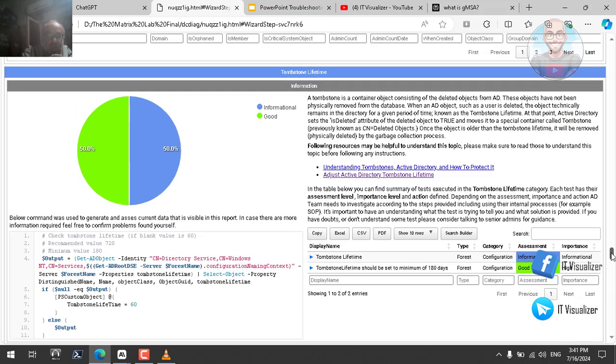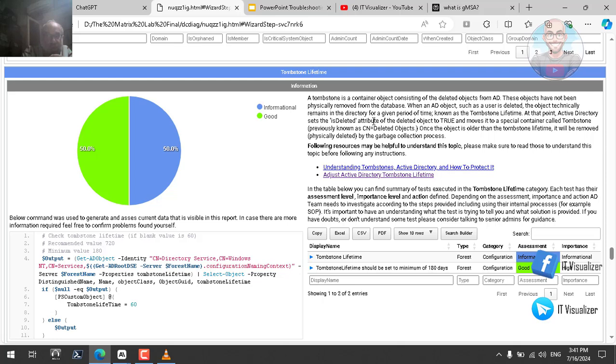What is the tombstone? It is a container object consisting of deleted objects from AD. These objects have not been physically removed from the database. When an AD object, such as a user, is deleted, the object technically remains in the directory for a given period of time, known as the tombstone lifetime.